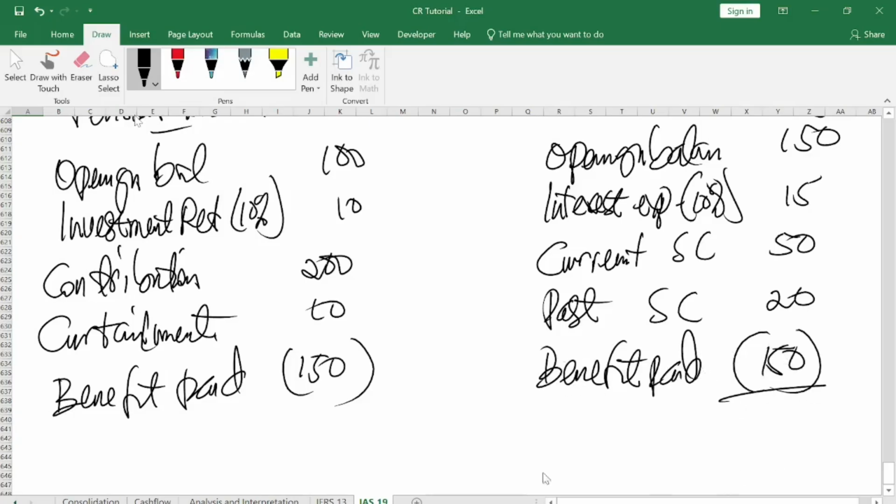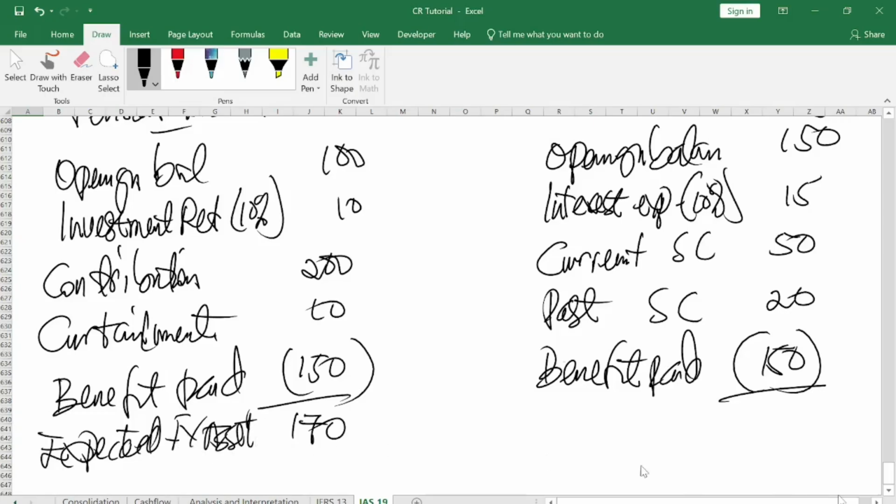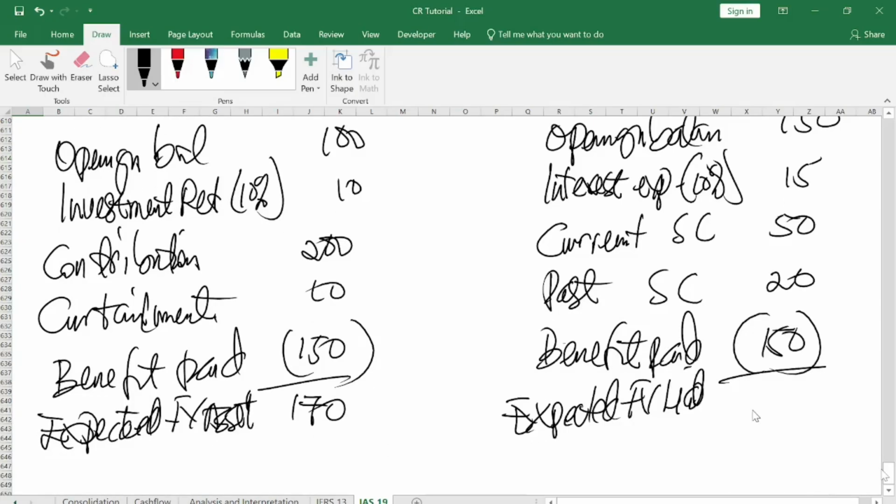So let us add them. The liability is 85, so here is 85. Good. Then add 200 here, make it 250, then you increase it. So here will be how much?